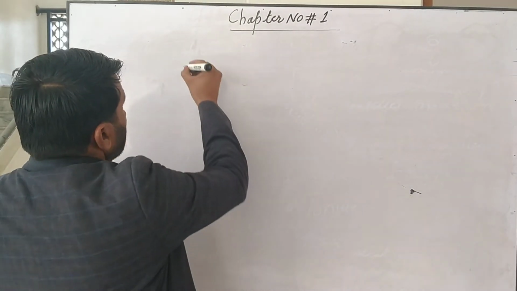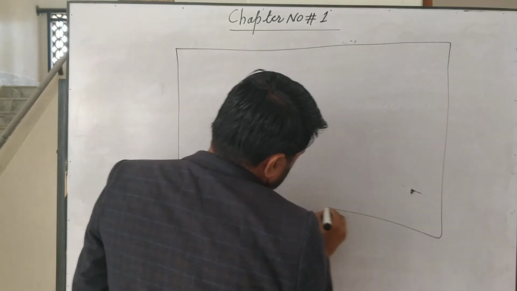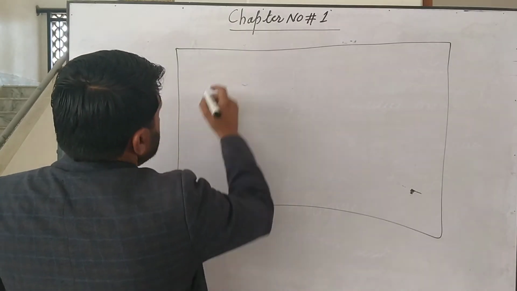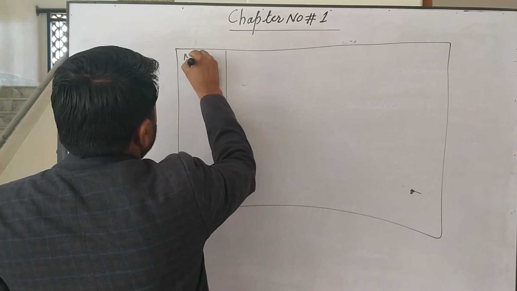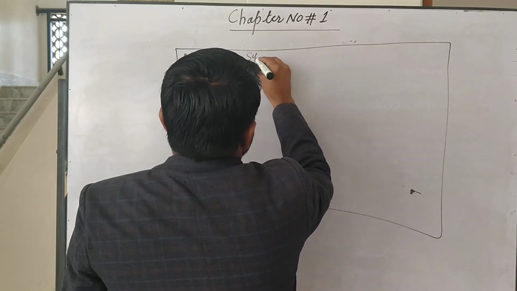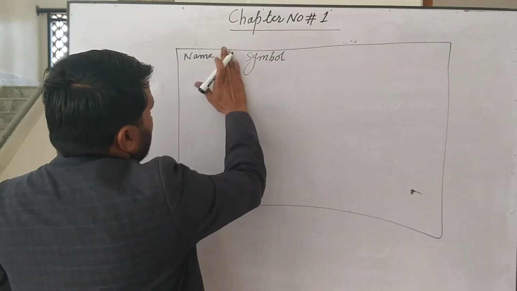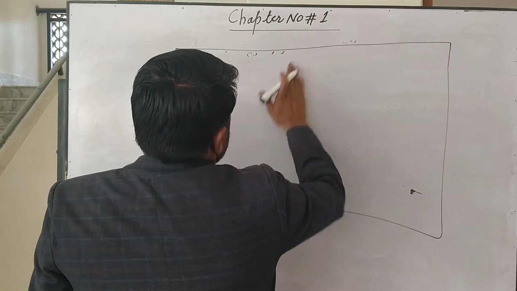We draw a table with a name and a symbol.